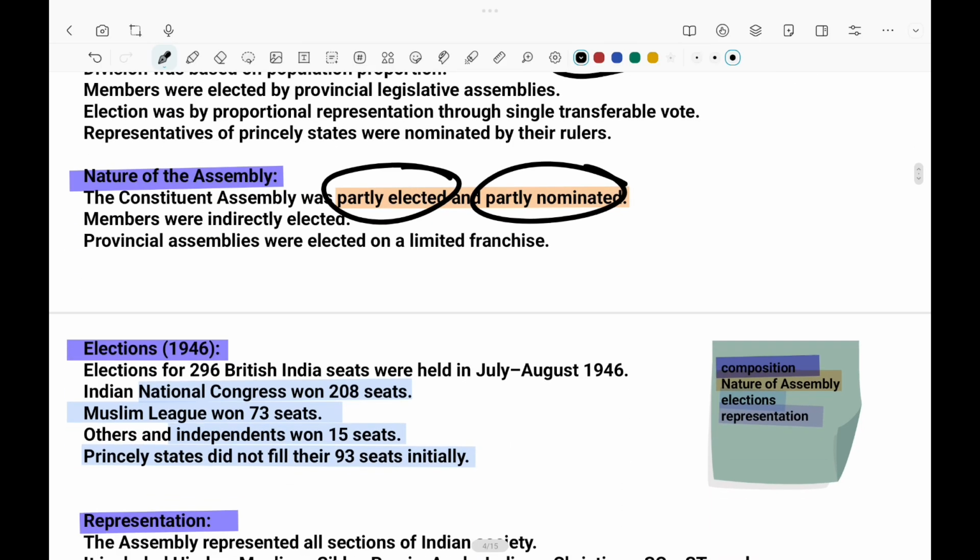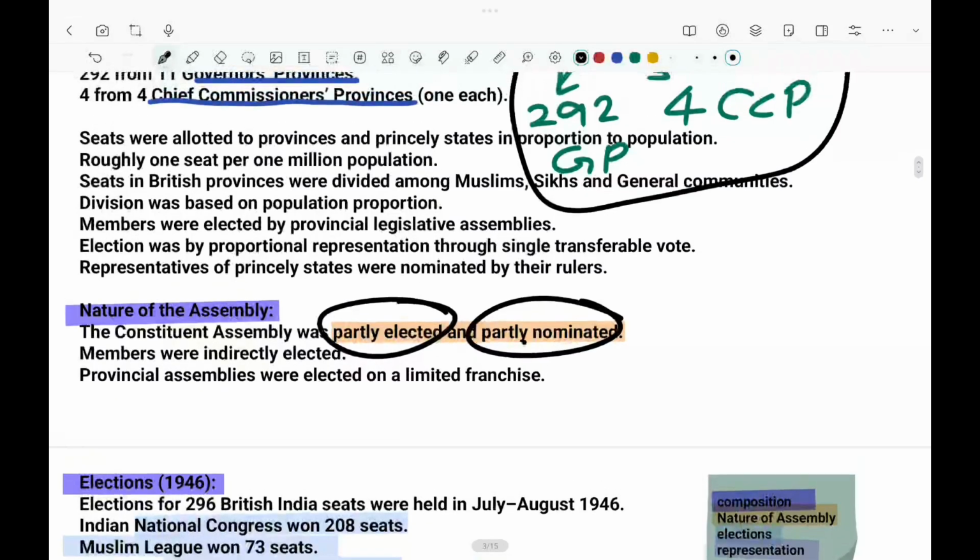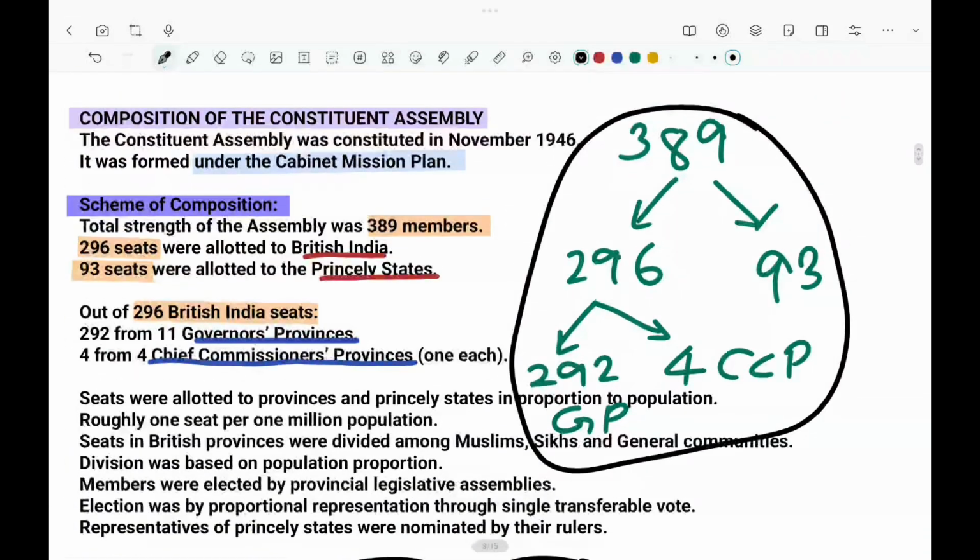Later, when the elections happened, out of 296, the National Congress won 208, the Muslim League won 73, and independents won 15 seats, and the princely states initially did not fulfill their number of seats. That means in a classroom, this many seats are there, so whoever wants to join, writes the exam and comes.